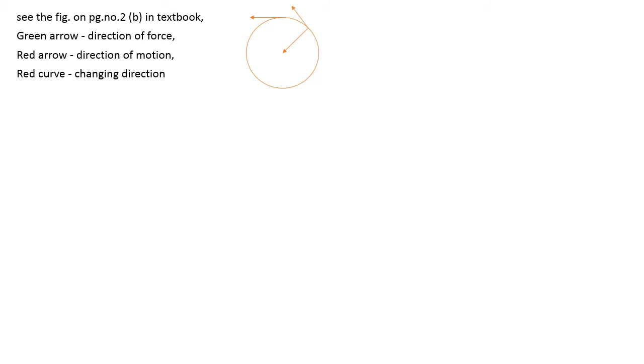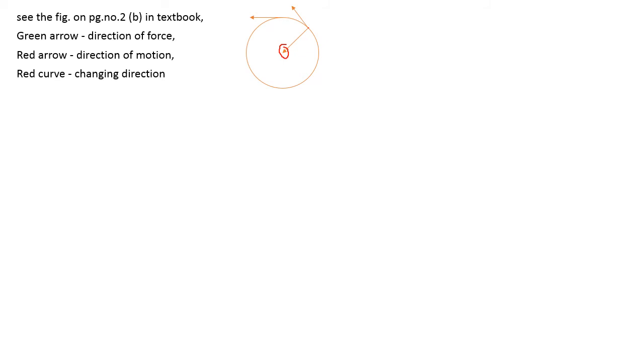See, this is a circle, that is your circular motion. This is the center. You are at this position.